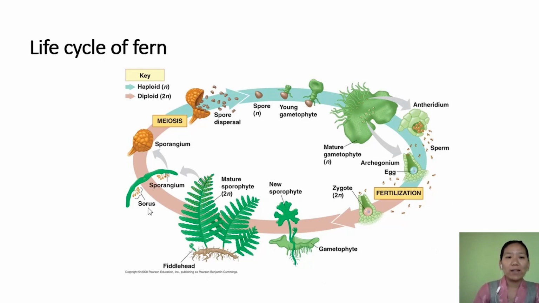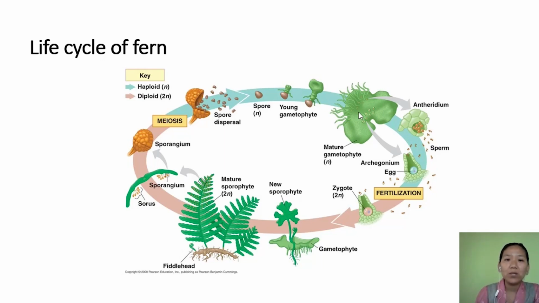We'll just look at the life cycle of this fern and then try to understand its body parts and also the mode of reproduction. Here the plant body is the sporophyte, which is 2n, that is diploid, and on each leaf there are many sporangia, and a group of sporangia together is called a sorus. In these sporangia, spore mother cells undergo meiosis to produce spores, and these spores germinate to give rise to the gametophyte, which is a green, independent structure.